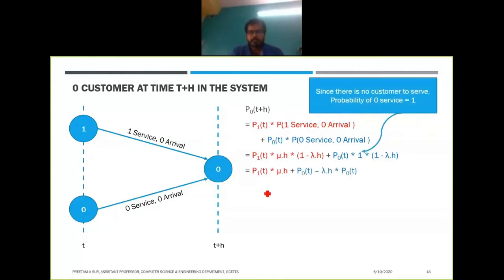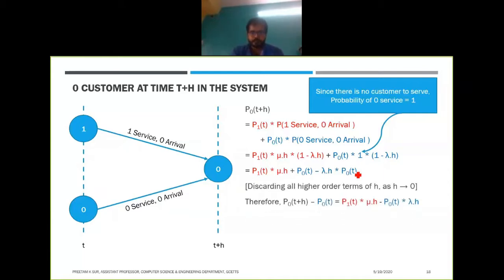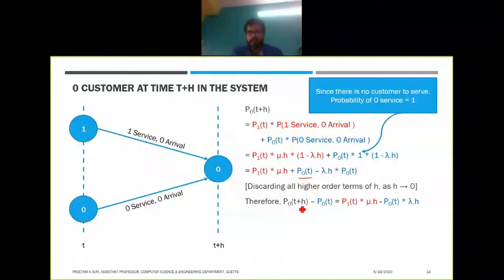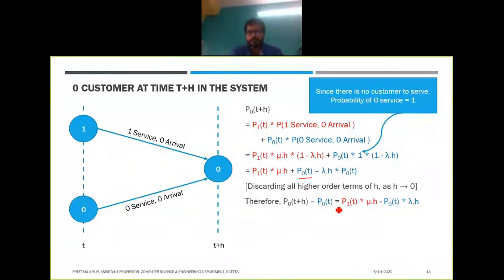Now if we expand this, we will have P_1(t) into mu h plus, expanding this one, P_0(t) minus lambda h into P_0(t), from these blue terms. Therefore, we take P_0(t) to the left-hand side, so we have P_0(t+h) minus P_0(t), and the rest of the terms.